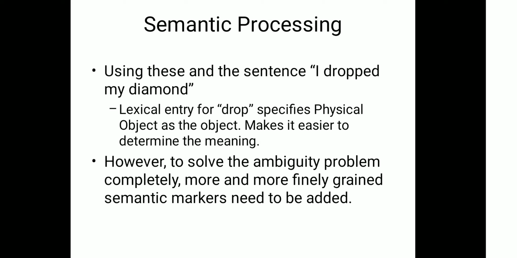Other useful semantic markers are physical object, animate object and abstract object. Now using this in the sentence "I dropped my diamond", the lexical entry for drop specifies physical object as the object, which makes it easier to determine the meaning. However, to solve the ambiguity problem completely, more and more finely grained semantic markers need to be added.